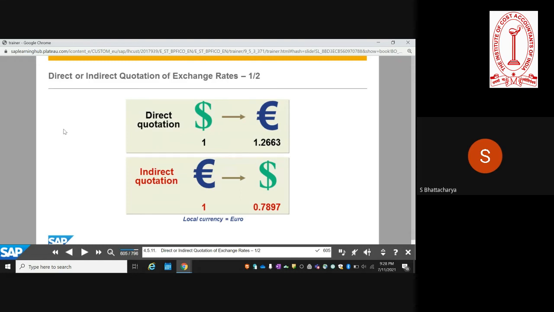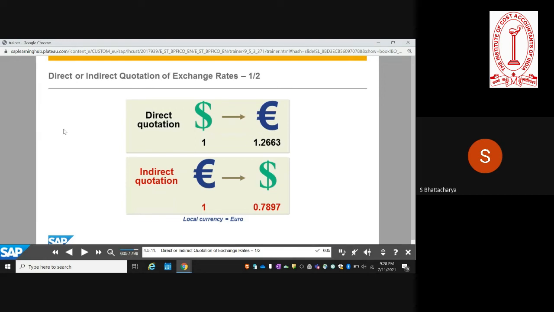So let us understand what is the difference between direct quotation and indirect quotation. It's the same concept which we are talking about. For example, if the host currency is dollar and you want the translated value to euros, then you maintain it as 1.26.